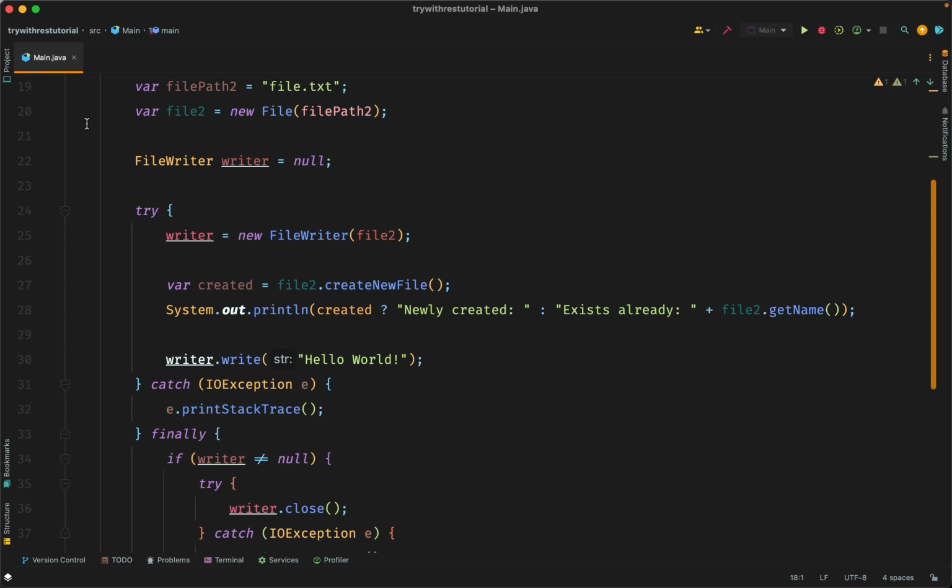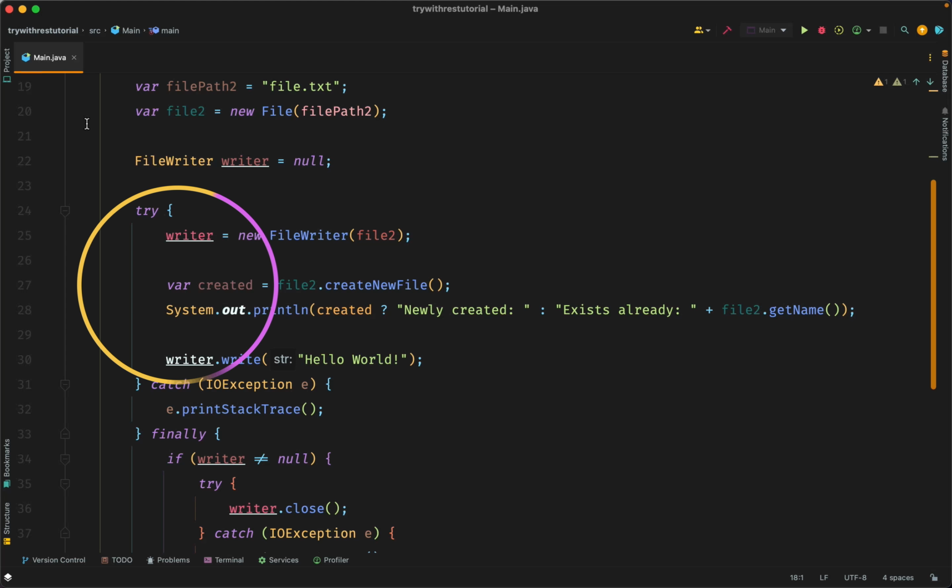Here, the code does not make use of the try with resources feature. The filePath2 variable stores the path of the file as a string, and file2 is a file object which is created using the filePath2 string. The FileWriter class is used to write characters to a file. The writer object is initially set to null.